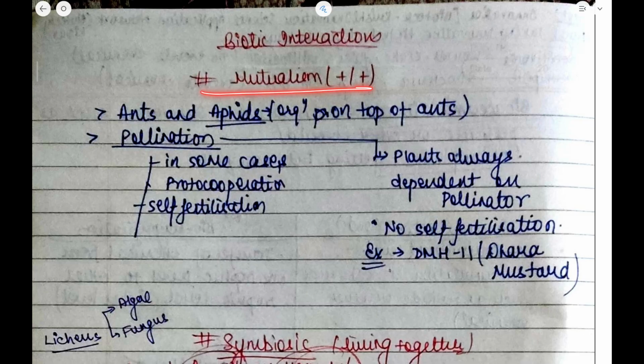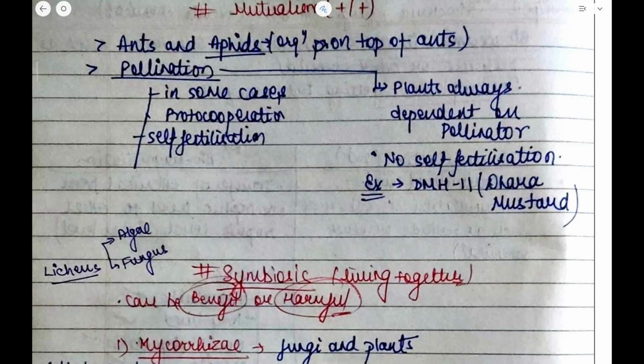Now mutualism, the concept I have already explained to you. Now I am just going to explain the examples. Ants and aphids are an example of mutualism. Pollination is also an example of mutualism. Now in some cases it is protocooperation, that is self-fertilization. Now in pollination, the plant always depends on the pollinator, no self-fertilization.